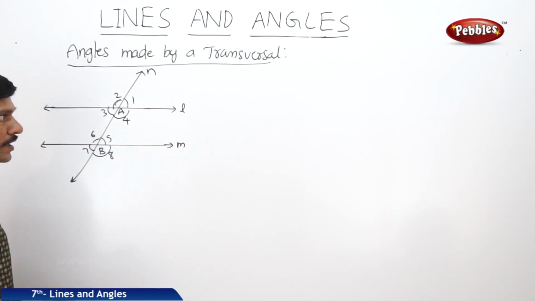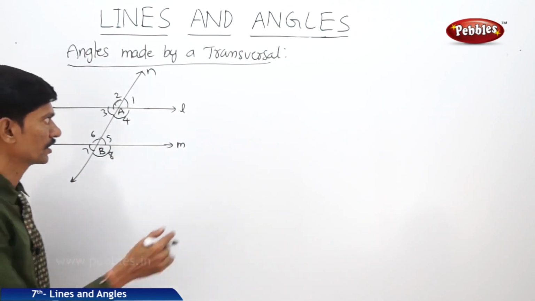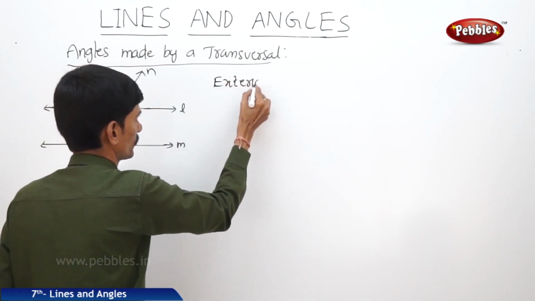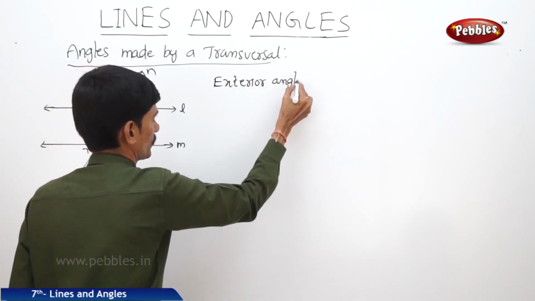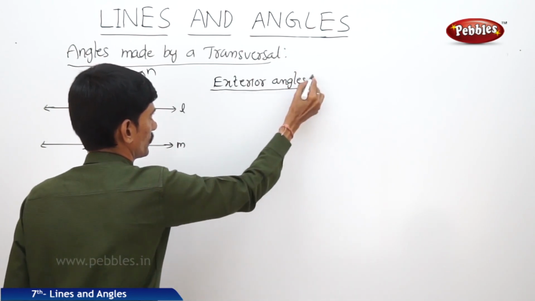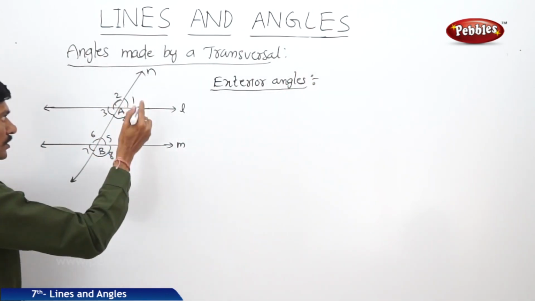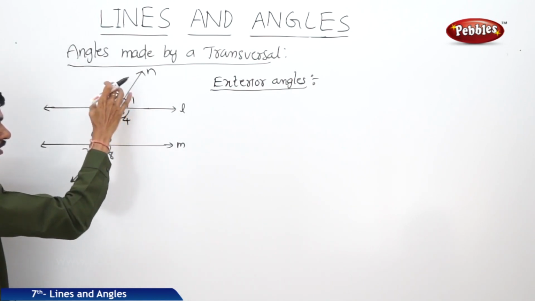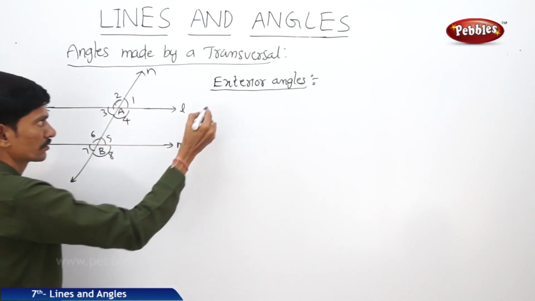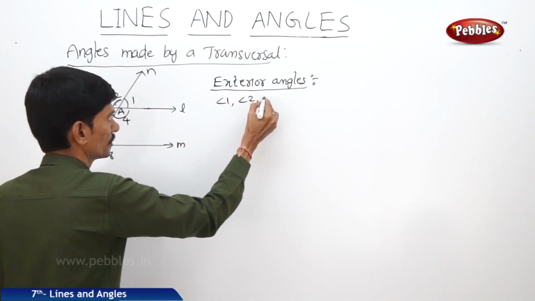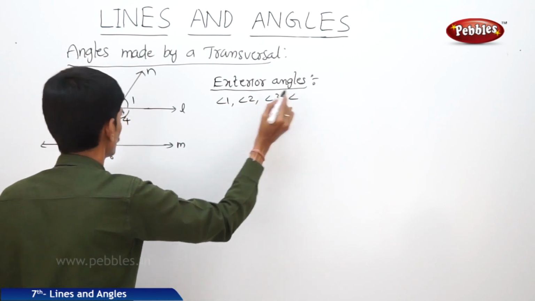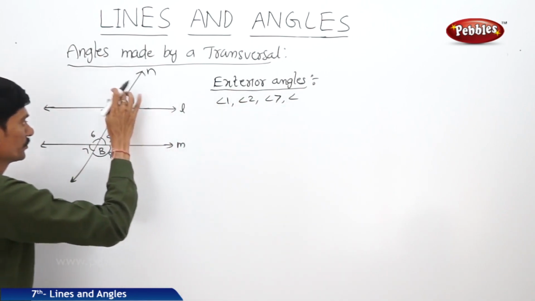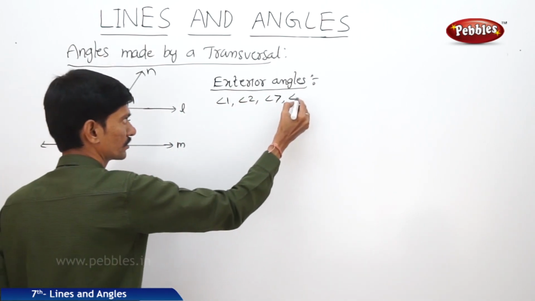Now what are the different angles formed in this? First let us see what are the exterior angles. The exterior angles are 1, 2, 7 and 8. So angle 1, angle 2, angle 7 and angle 8 are exterior angles.